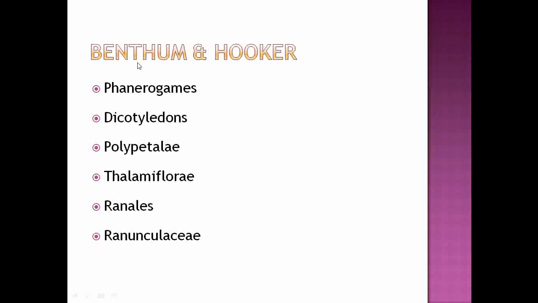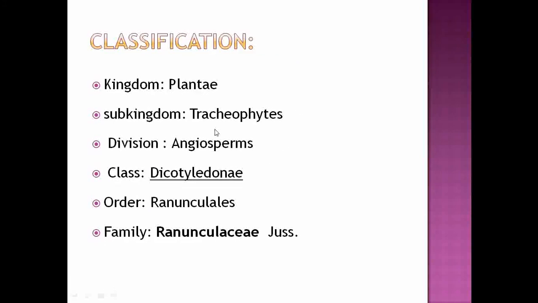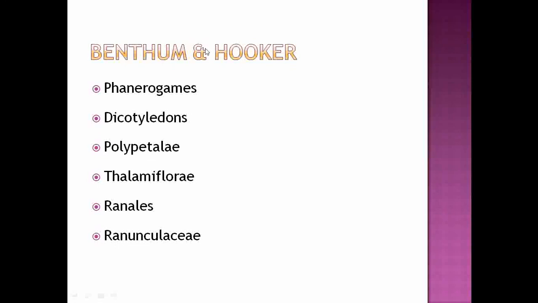According to Bentham and Hooker, that family is put under the phanerogams because they are flowering plants. Then under the dicotyledons because they show presence of two cotyledons, taproot system and reticulate venation. The difference from the first system is that Bentham and Hooker put that family under the Polypetalae because the petals are free.